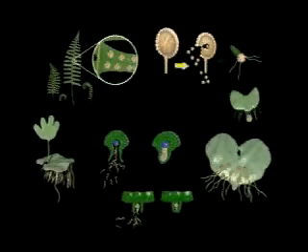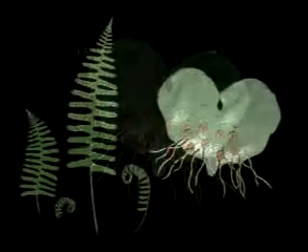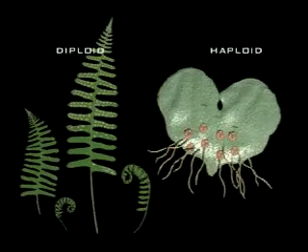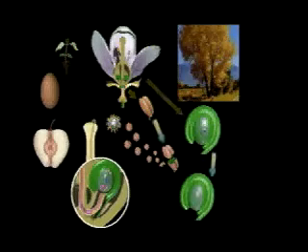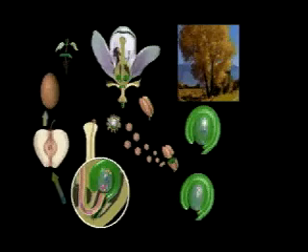Plant sexual life cycle is more complex than animals. Plants have two distinct multicellular adult forms, one diploid and one haploid, that give rise to each other. Diploid and haploid adults alternate in the life cycle. Thus, it is called alternation of generations. Plants have the same basic pattern, but with different degrees of dominance of the different forms.